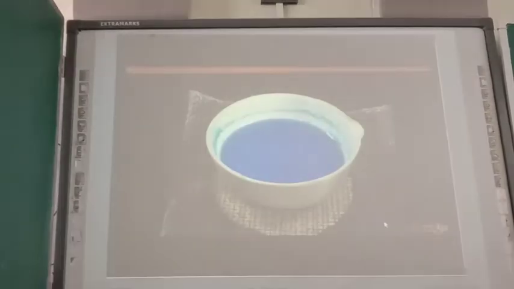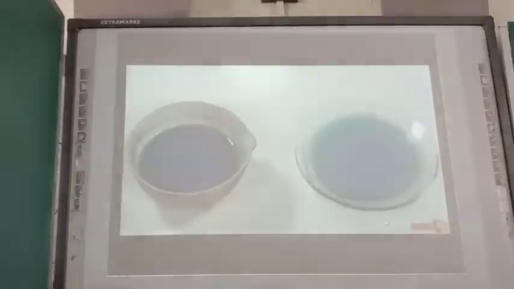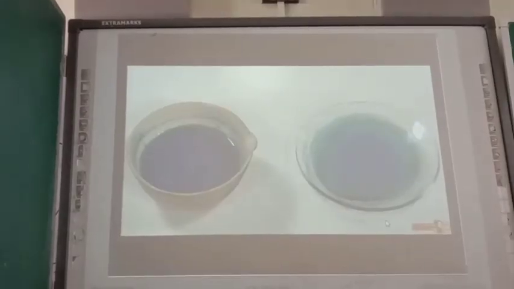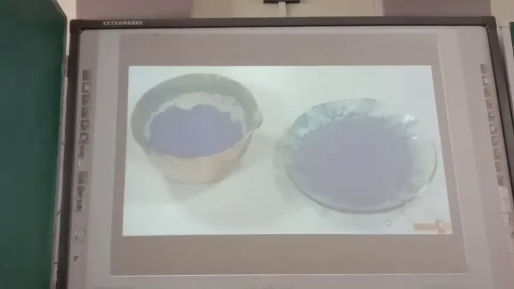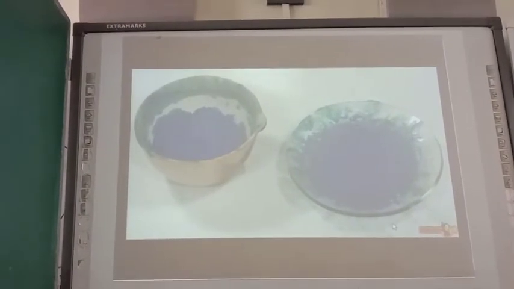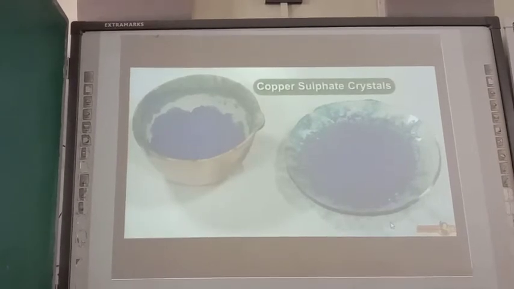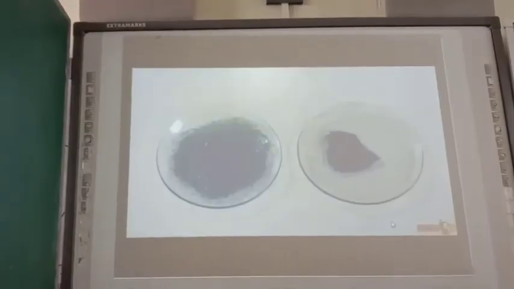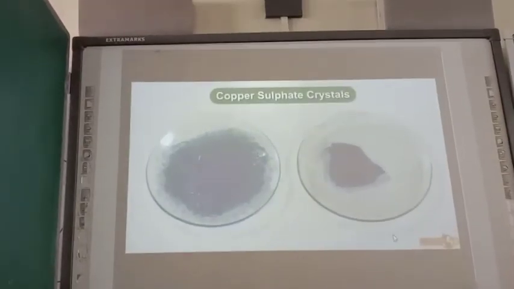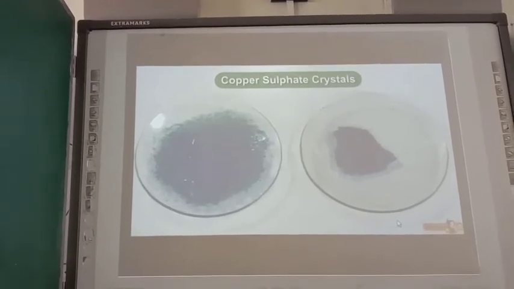When the volume of the solution is reduced to approximately 1/2, stop heating. Allow the filtrate to cool and leave it for a day. As the solution cools down, crystals of pure copper sulfate separate out. Look, the blue colored copper sulfate crystals are formed. It shows that we have separated pure copper sulfate crystals from the solution containing other substances by crystallization.